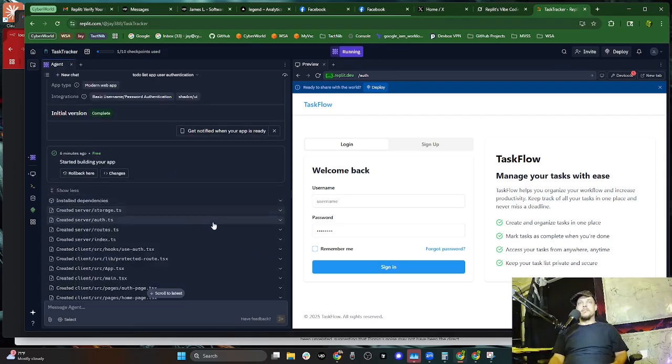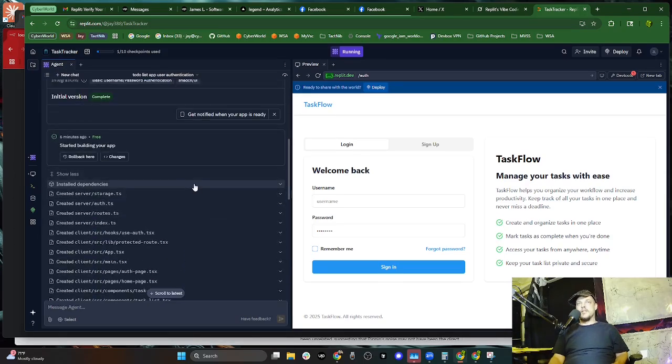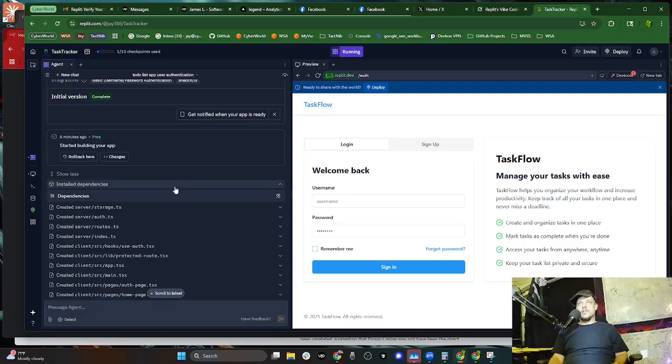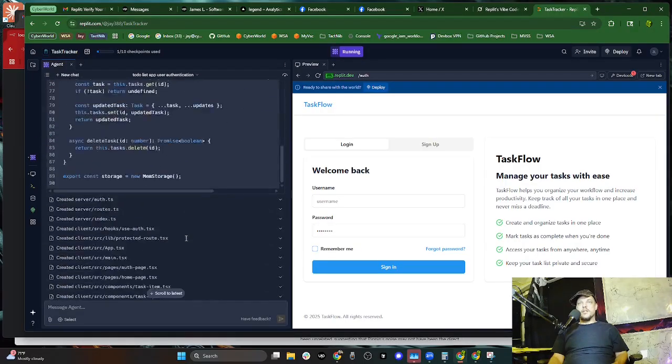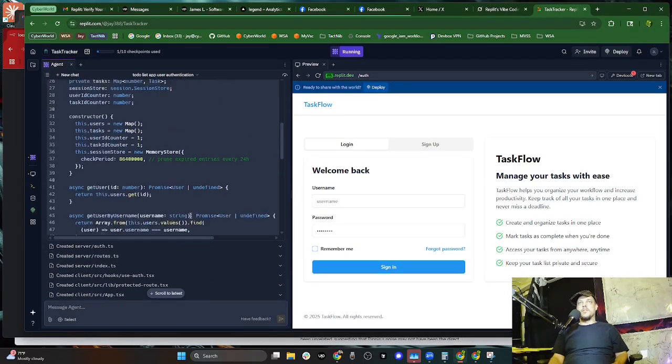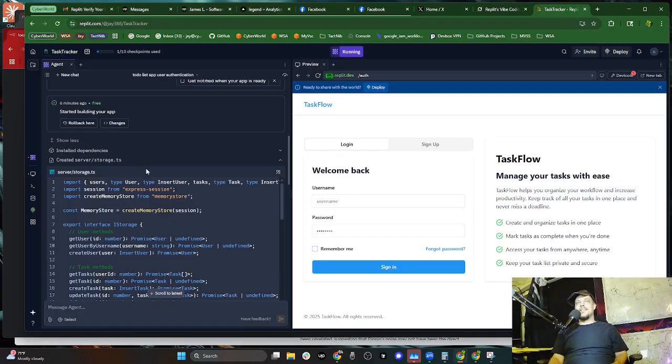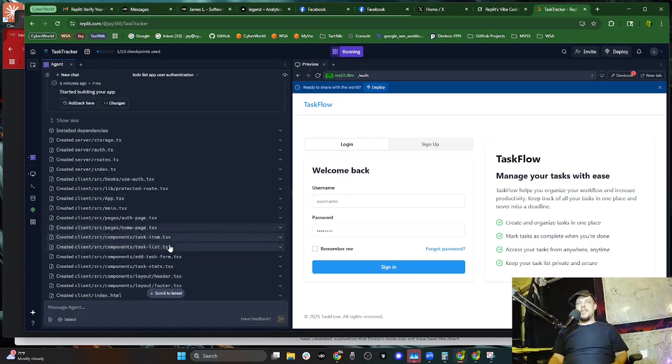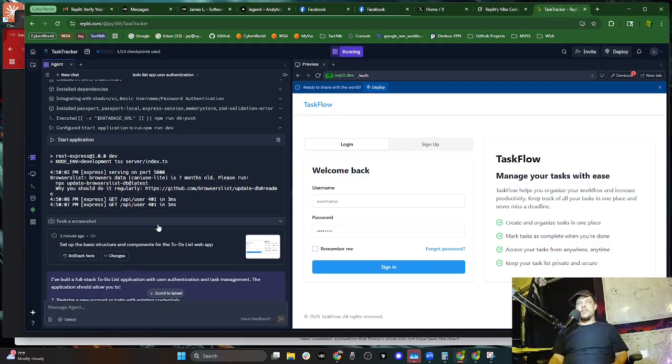We could have been looking at these steps all along. I didn't realize they expanded. Okay, so installed dependencies. Oh, there's our code. We do have access to the code. I wonder if I can connect this to a GitHub repo and have it commit. So this is running. I bet I can use it right now.